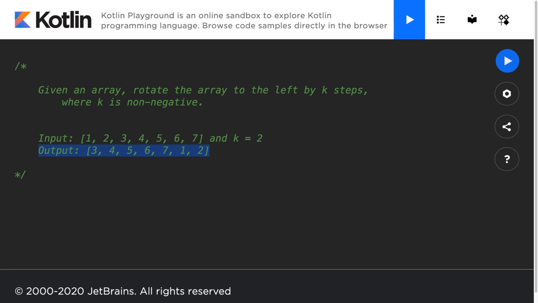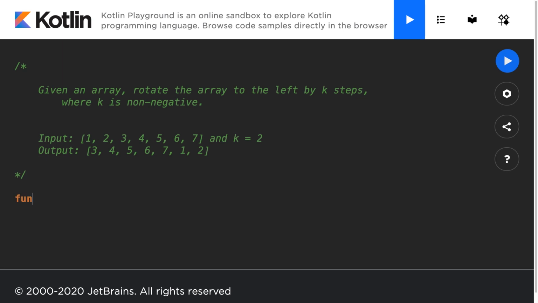In order to solve this question, we can loop through all of the values in the array and store a new array that ends at the kth index minus 1. Then we can go ahead and add that array to the end of the initial array after we have deleted the first k elements minus 1. Let's go ahead and do just that.